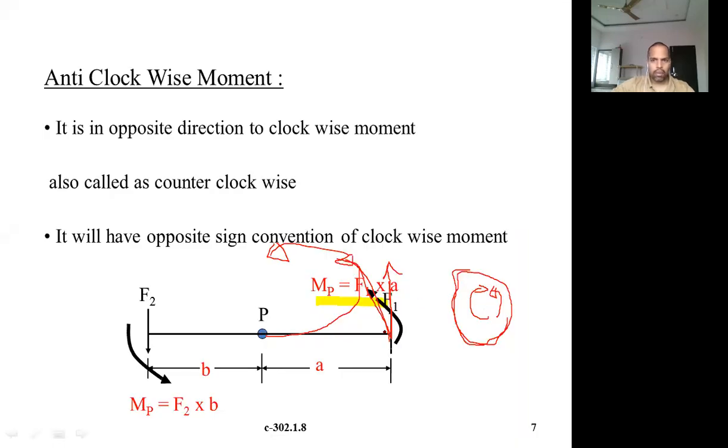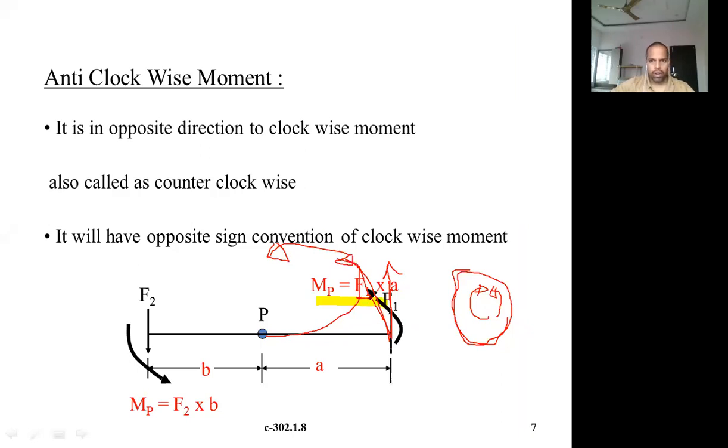So this is opposite to the direction of the hands of a clock. Opposite to the movement of the hands is anti-clockwise or counterclockwise. So it is nothing but counterclockwise movement.